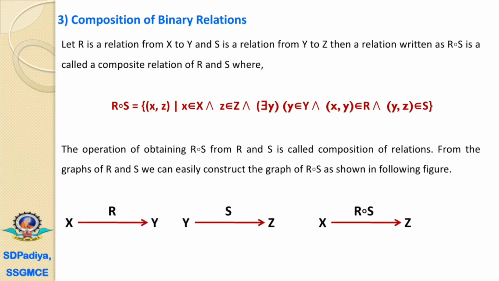Now here we have the two sets X and Y with a relation R, and we have the two sets Y and Z with a relation S. Then we can find out the composition between the two relations, that is R composition S, between the sets X and Z. That's why directly we can perform the composition between the set X to Z with a relation composition of R and S, that is R composition S.